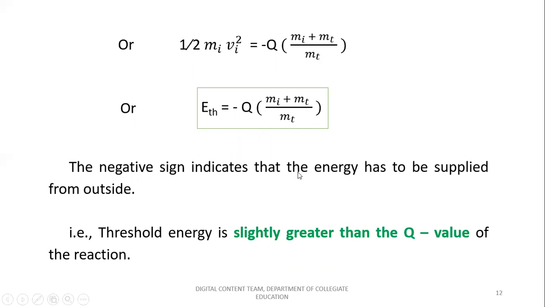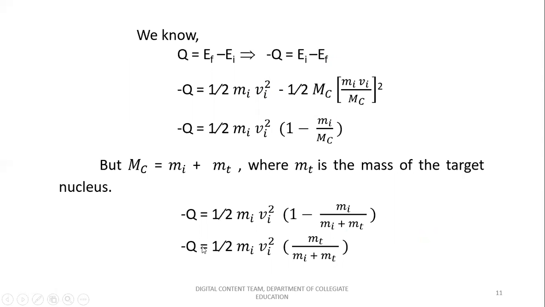So the value of Q, you can bring it to the right hand side. So you can write half MiVi square equals minus Q into Mi plus Mt by Mt. So in the previous equation, if I want to write the expression for half MiVi square, it becomes minus Q, and Mi plus Mt goes to the numerator, and Mt comes down.